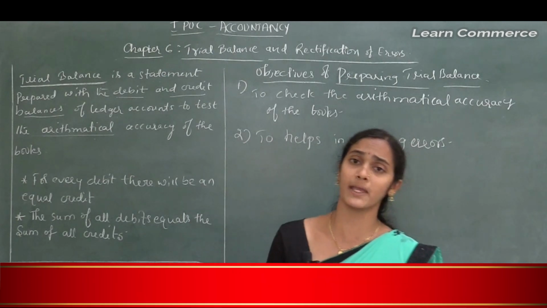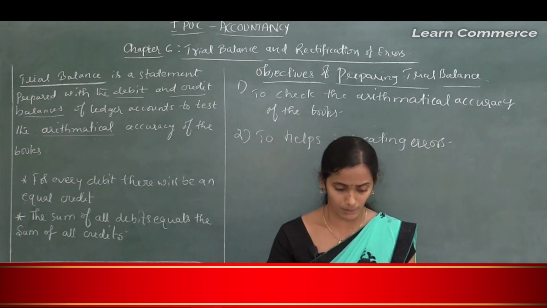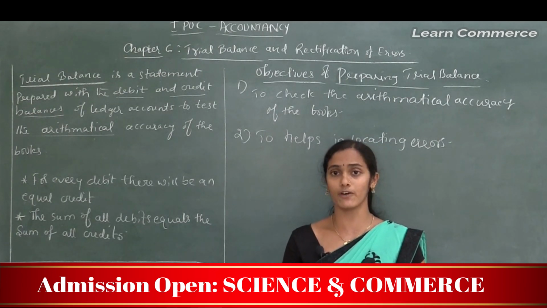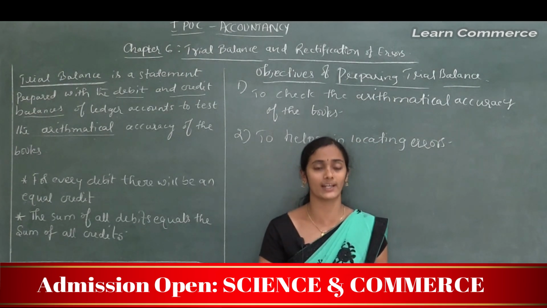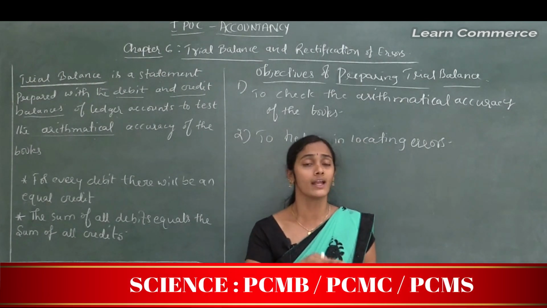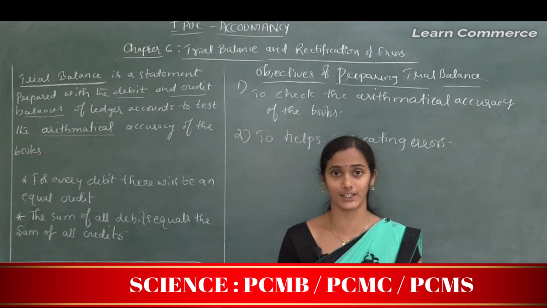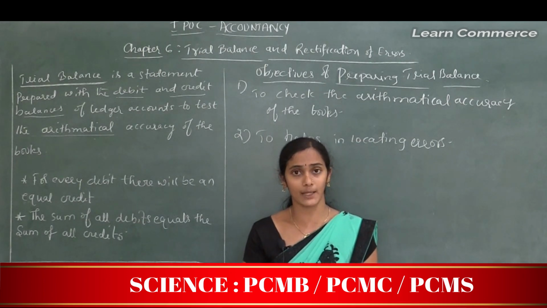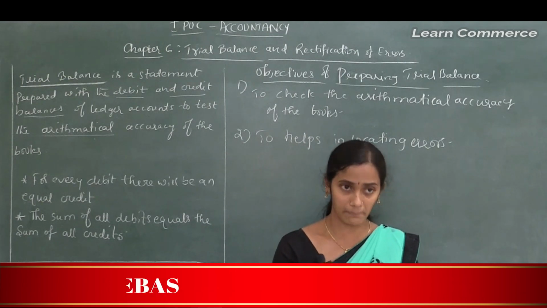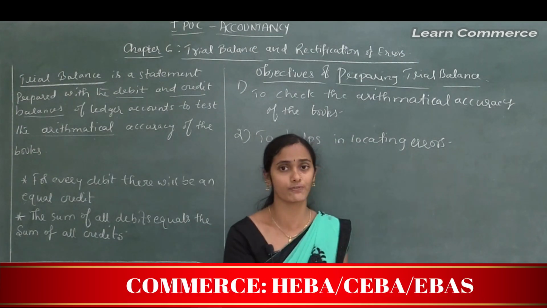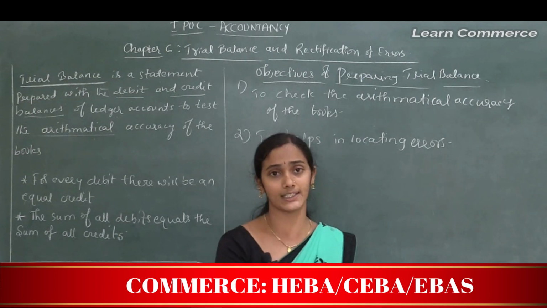Errors may be in the process of totaling of subsidiary books, or posting the journal entry to the ledger accounts, or errors may happen at the time of passing the journal entries, or at the time of calculating the balances of the cash book, or balances of the cash account, or balances of any other personal accounts.